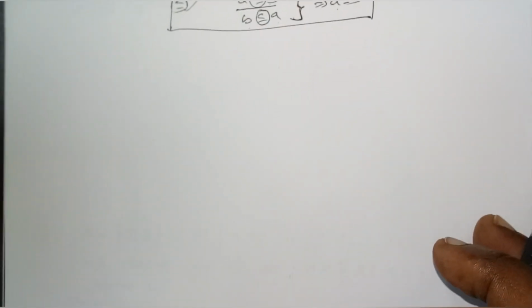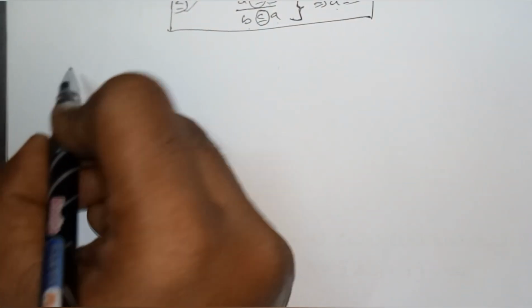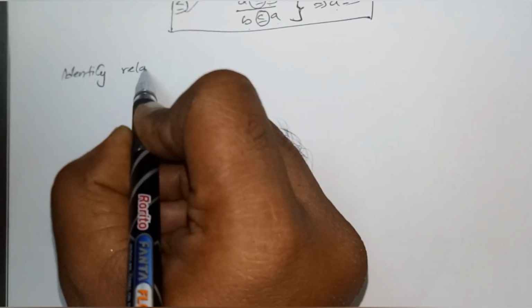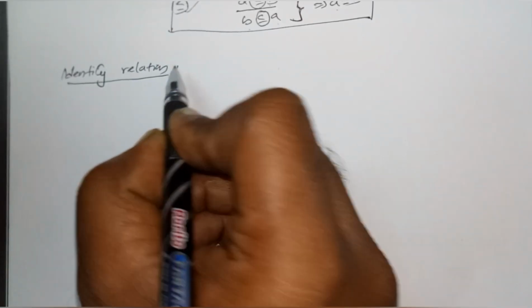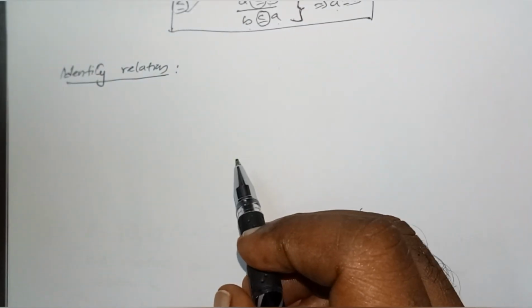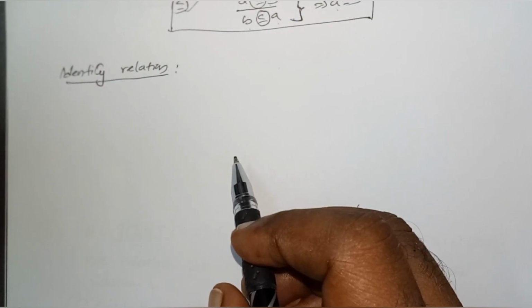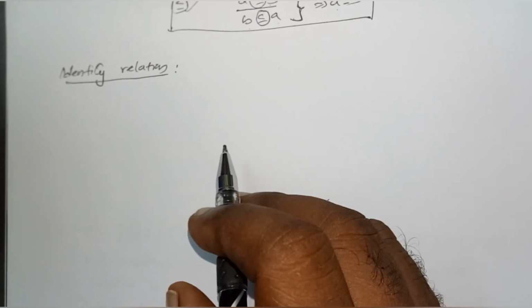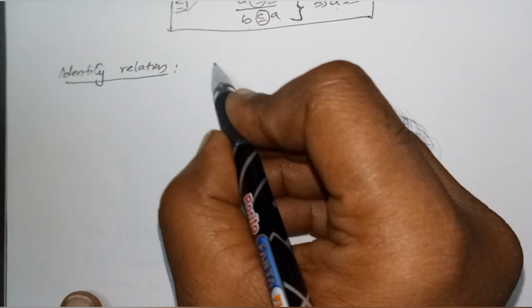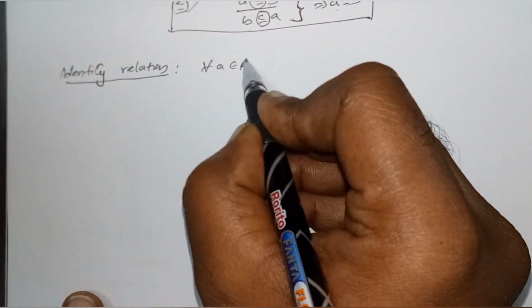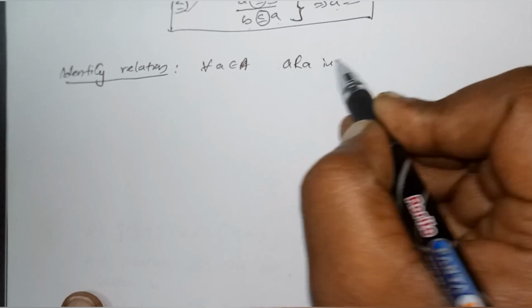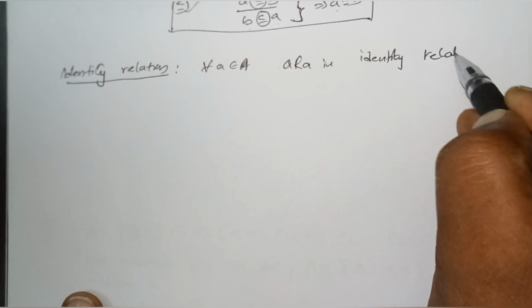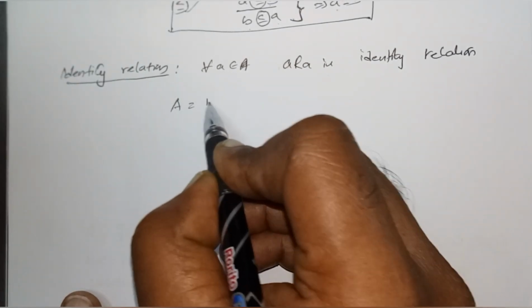Is it clear? Right. What is meant by identity relation? Identity relation means for each a belongs to A, (a, a) belongs to R. Only (a, a) belongs to R. Suppose I consider A as 1, 2, 3.